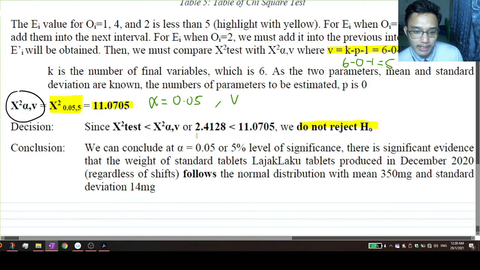We can conclude at 5% level of significance, the weight of standard tablets, Lajak Laku tablets, produced in December 2020, regardless of shift, follows the normal distribution with mean of 350 mg and standard deviation of 40 mg.